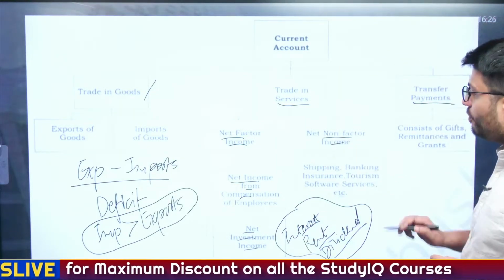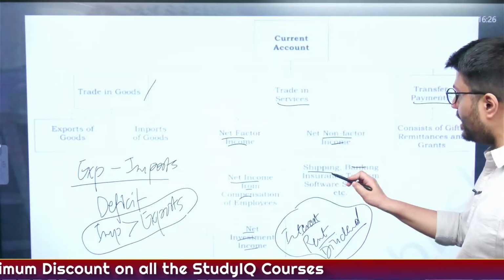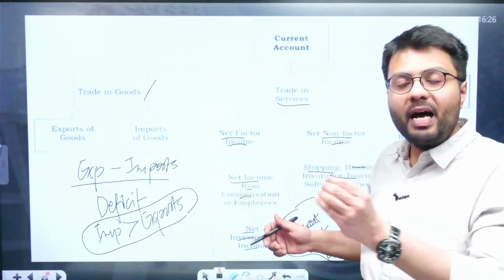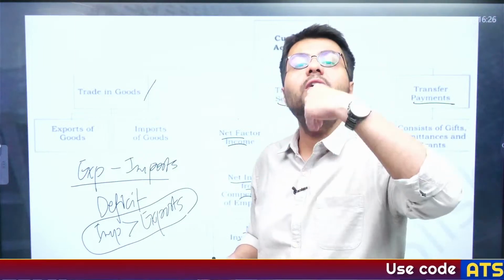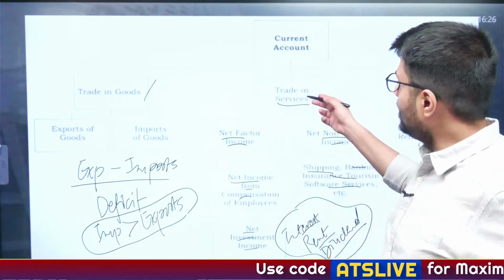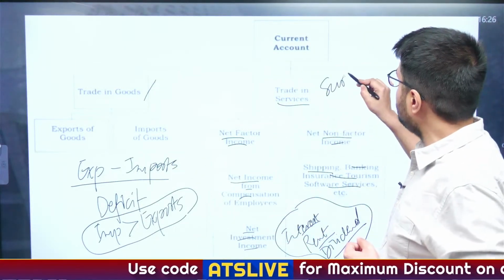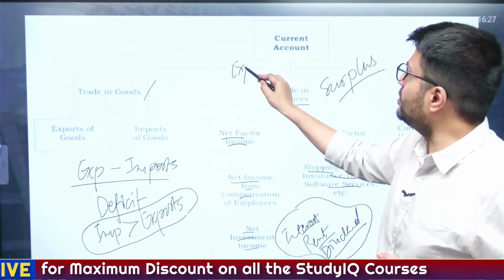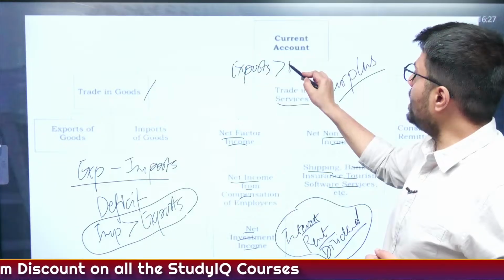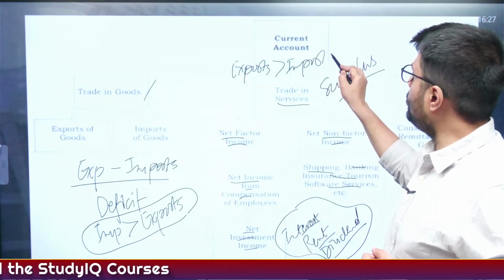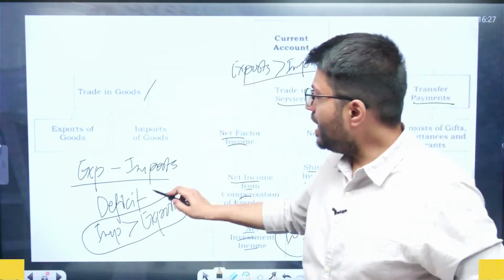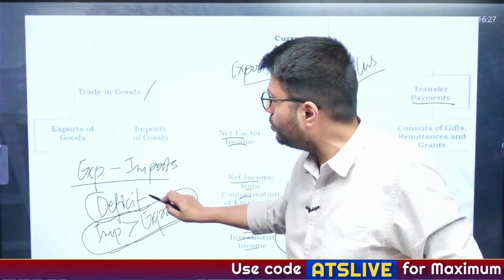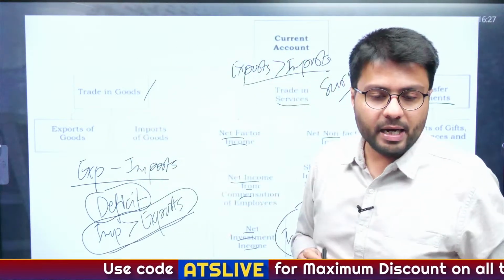Similarly, net non-factor income includes shipping, banking, insurance, tourism, software. These are all services, and you can understand India is a huge service exporting country. So in trade in services, India witnesses a huge surplus. That means exports of services are more than imports of services. But when it comes to trade in goods, India imports more than it exports. That is why India witnesses a huge deficit in trade in goods.